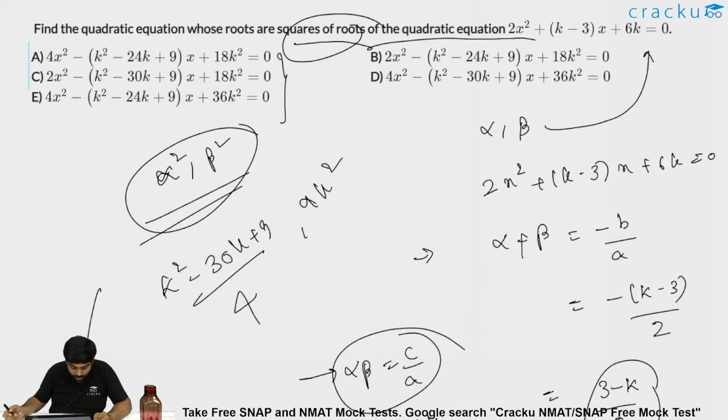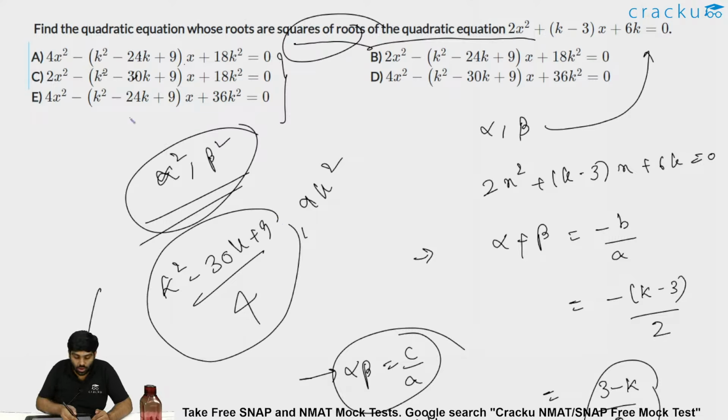So let us see the options. One is 4x square minus of k square minus 24k plus 9x plus 18k square. See, if you do alpha square plus beta square in this particular thing, or the sum of the roots, you get k square minus 24k plus 9 by 4. But we want k square minus 30k plus 9 by 4. It is not 24, it should have been 30. So option A is wrong. Let's see option B, again 24k, this should also go wrong.